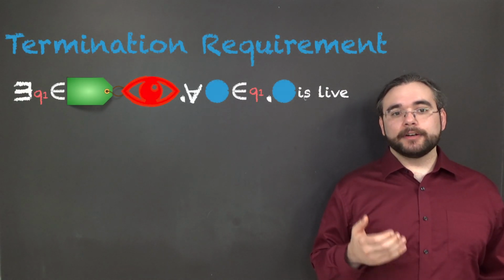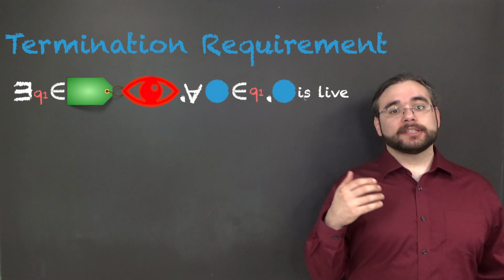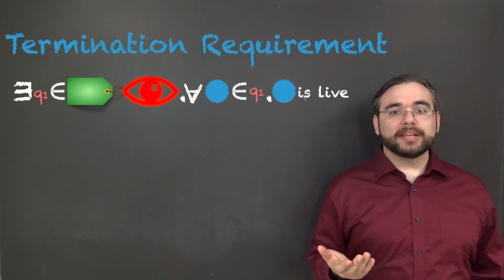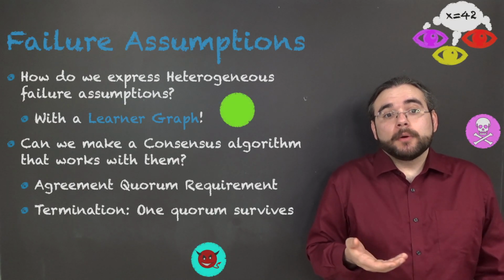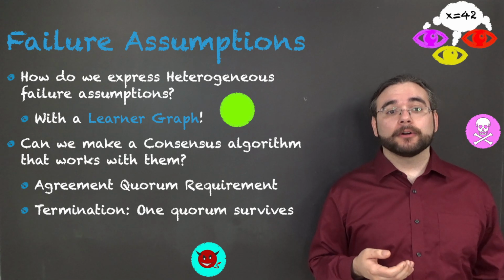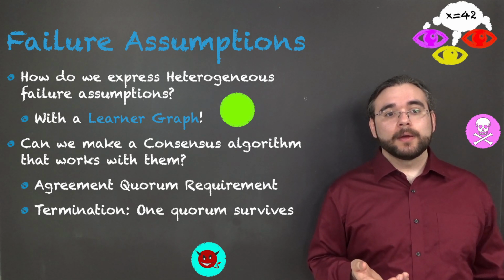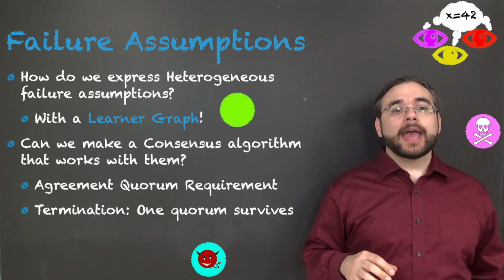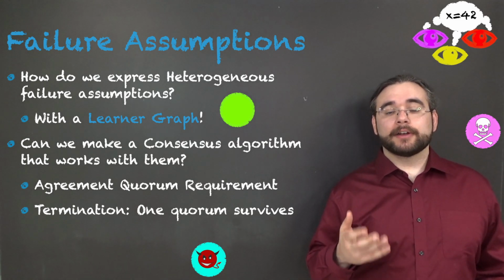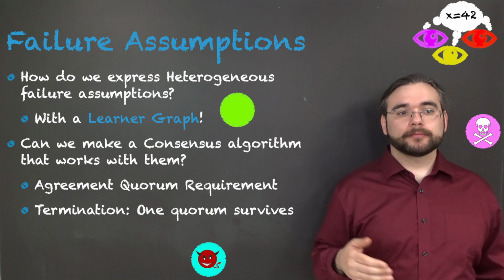In order to guarantee termination, just like in the homogeneous case, a learner must have a live quorum. So yes, we know exactly when we can make a consensus algorithm that works with the given graph. We run our transitivity process to condense the graph, and then we check if heterogeneous consensus is possible.